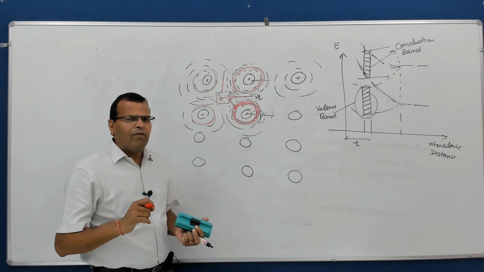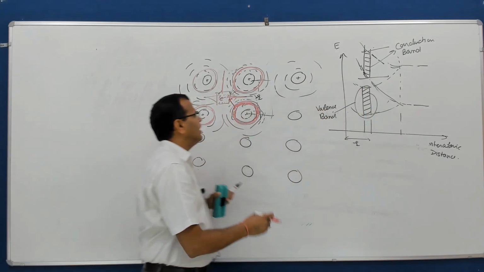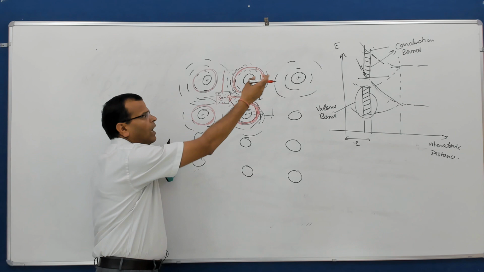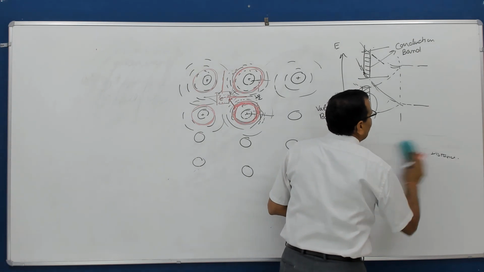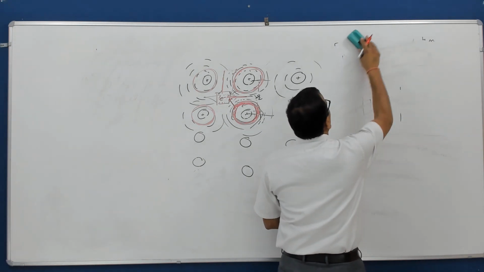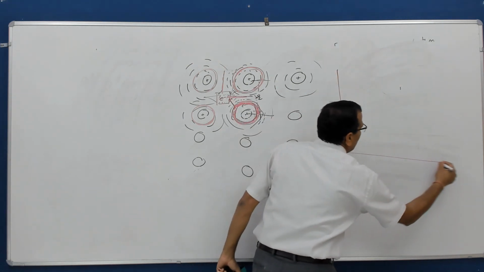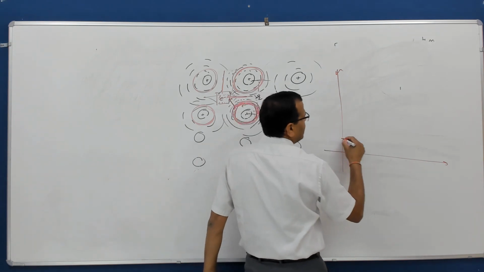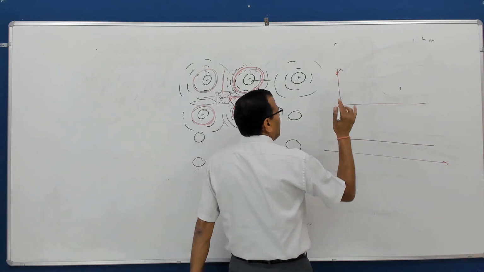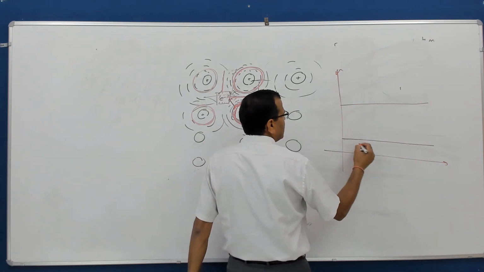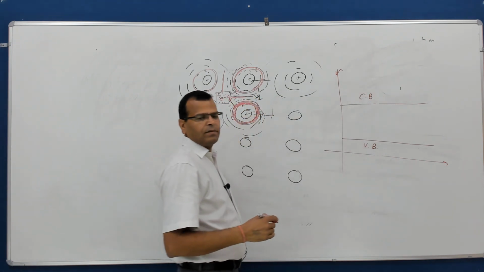Conduction band and valence band are defined in terms of energy. Here it has a certain energy, maybe this. Here it has a certain energy, maybe the upper one. So if you expand this portion of the band, basically the energy diagram or band theory, you can say energy band, I'll be able to draw the expanded portion of that small portion, this and this. I'll call this the valence band. I'll call this portion the conduction band.